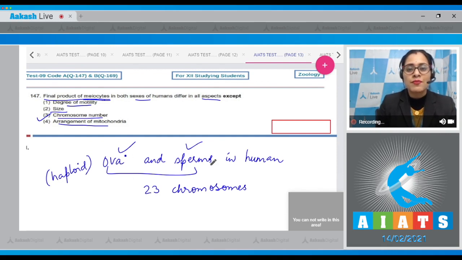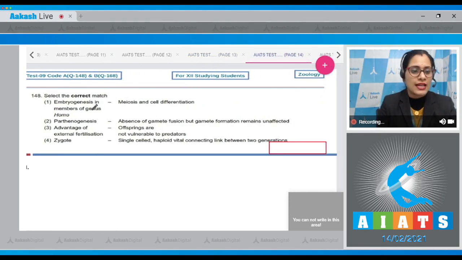Both ova and sperm differ in the degree of motility. Sperms are motile, ova is not. Size, they differ in their size. Sperms are smaller than ova. Chromosome number, they don't vary in them, so this is the correct answer. Arrangement of mitochondria is also incorrect, based on this we can differentiate between them. So the correct answer to this question is option number 3. Let's move on to the next question, question number 148.